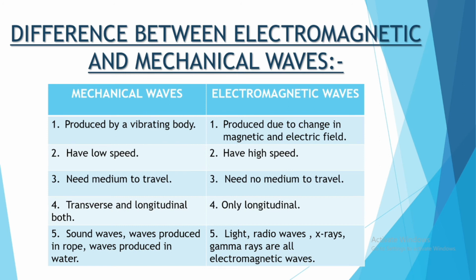Mechanical waves can be transverse and longitudinal, while the electromagnetic waves are only transverse. Examples of mechanical waves are the sound waves, waves produced in rope, waves produced in water, while examples of electromagnetic waves are light, radio waves, X-rays, gamma rays, and all the electromagnetic waves.